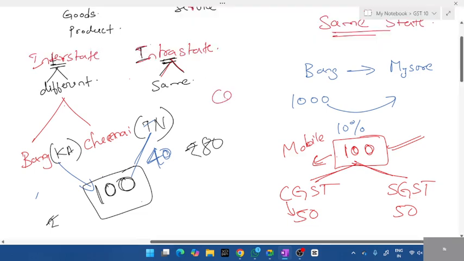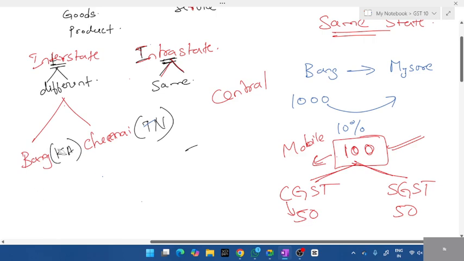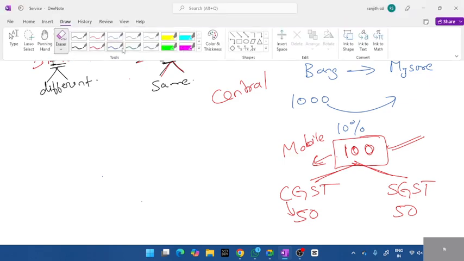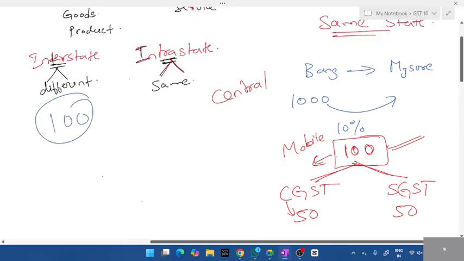The central government will tell you, you don't have to fight over GST. Whenever it is interstate, whatever you get, you give it to central. You call that IGST. What is IGST?